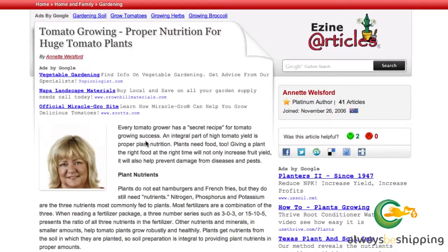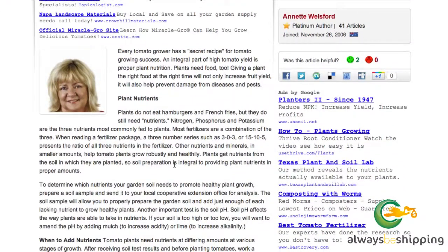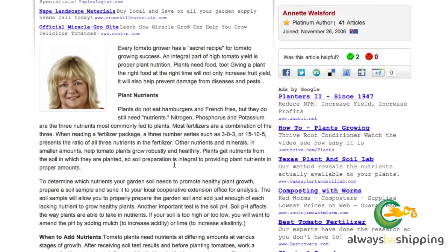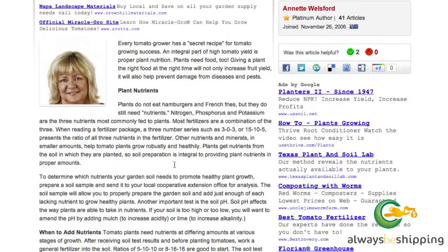So here's an article, Tomato Growing, Proper Nutrition for Huge Tomato Plants. And let's take a look at the article because, again, the content that you find on these sites may or may not be of really great quality. A lot of these sites have worked very hard since the Google Panda update to ensure that the content they have is really great content, that isn't rewritten or spun, or written by somebody who doesn't have a good grasp of the English language. But you still need to do your own quality check and your own vetting to make sure that that is the case for the particular article that you're looking at.